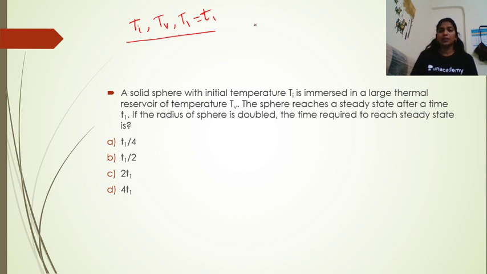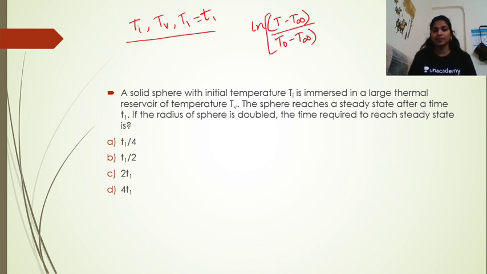According to the lumped heat capacity problem, what is the final equation that we get? ln of (T minus T infinity) by (T naught minus T infinity) is equal to minus hAt by mCp. Let us define these terms according to the question.